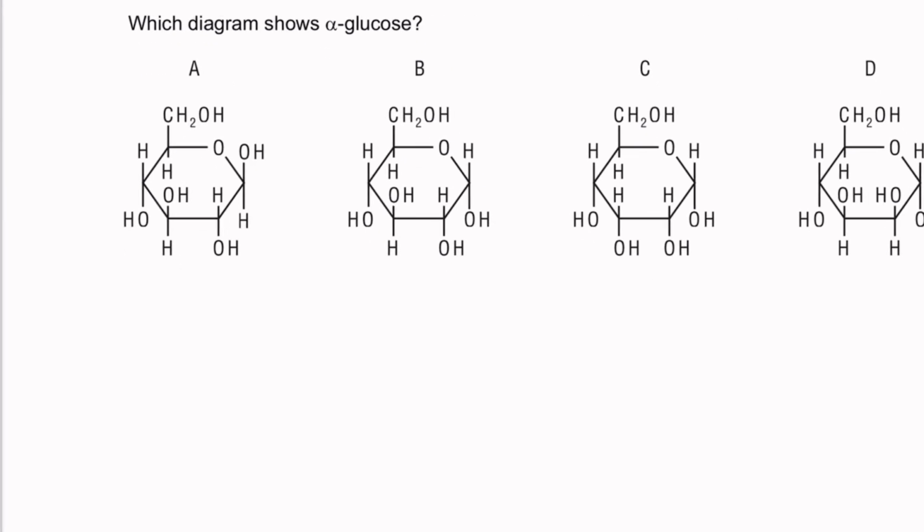The diagram shows 4 monosaccharides with the formula C6H12O6. Which diagram shows alpha glucose? To identify alpha glucose, look at the hydroxyl groups. What you're going to be looking for is down, down, up, down. So down, down, up, down. That's B. Up, down is beta glucose.